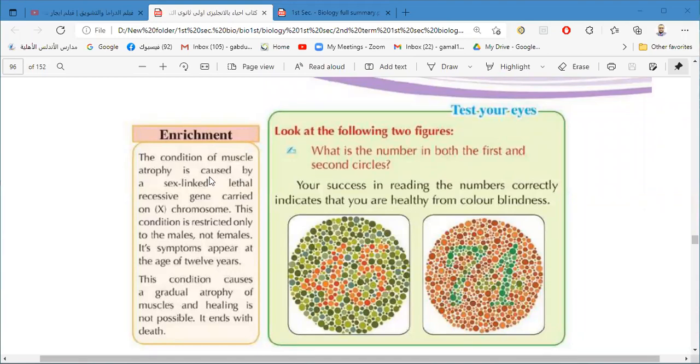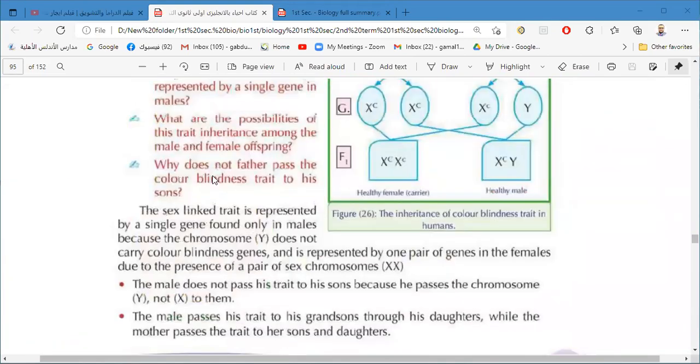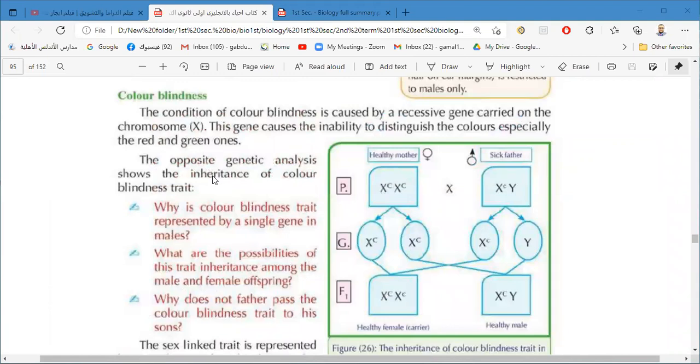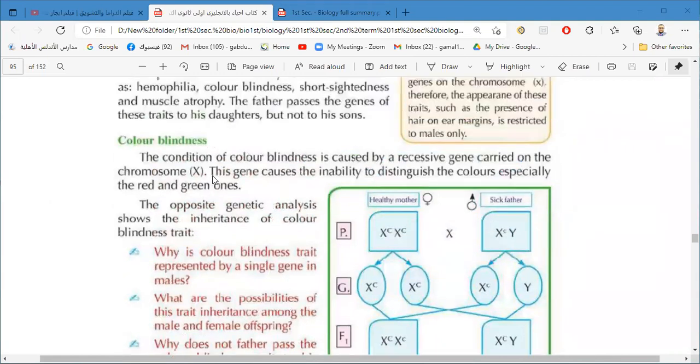But we have to remember the six linked traits is a way of inheritance different from Mendelian inheritance, because the difference here is some traits are carried on sex chromosomes. Some somatic traits, some characteristics of the body of some humans or animals. The genes of these traits are carried not on the autosomes, but on the sex chromosome